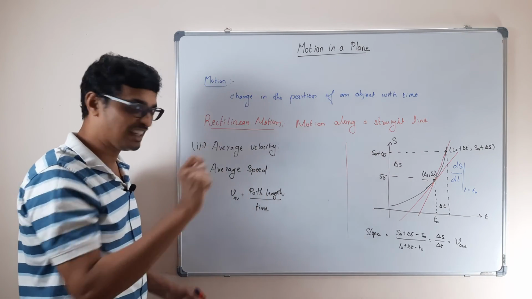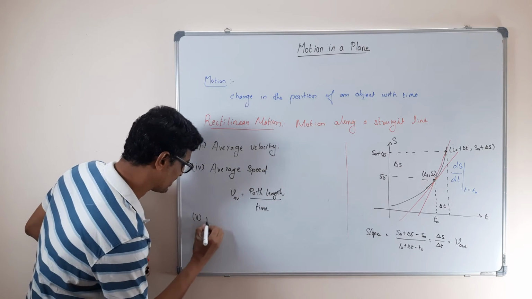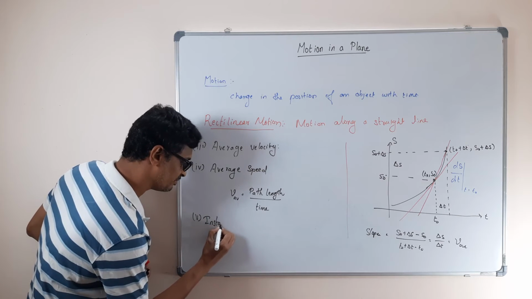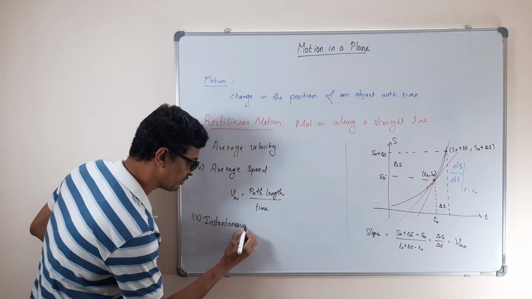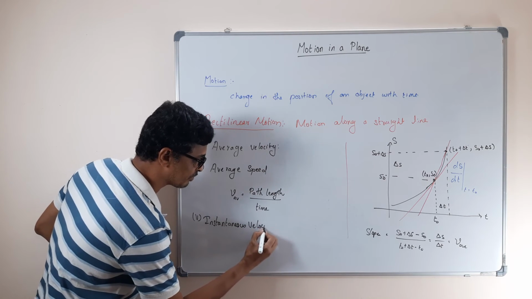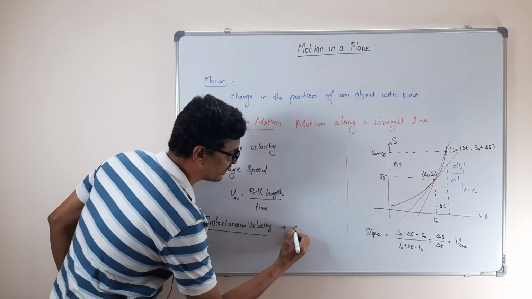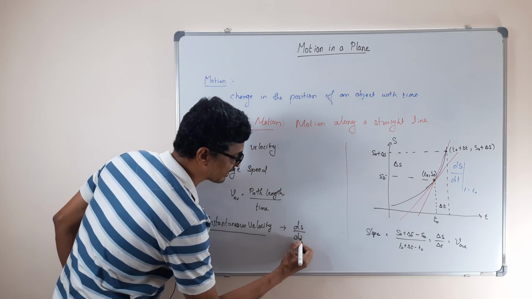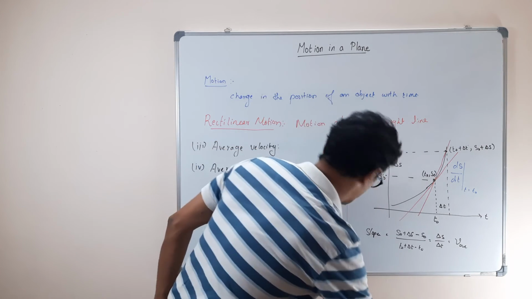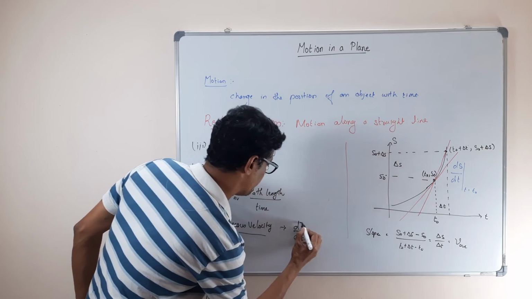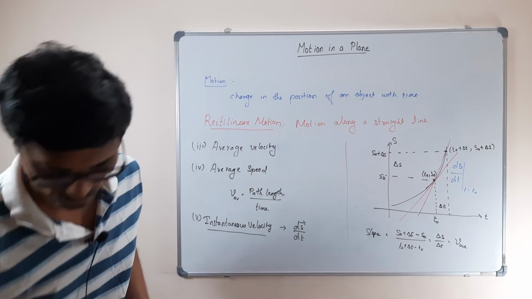So instantaneous velocity is the next thing we do. That is the fifth one. That's ds by dx. Sorry, dt. You are right. Yes, ds by dt. So this is a vector. This is what they have written as instantaneous velocity.